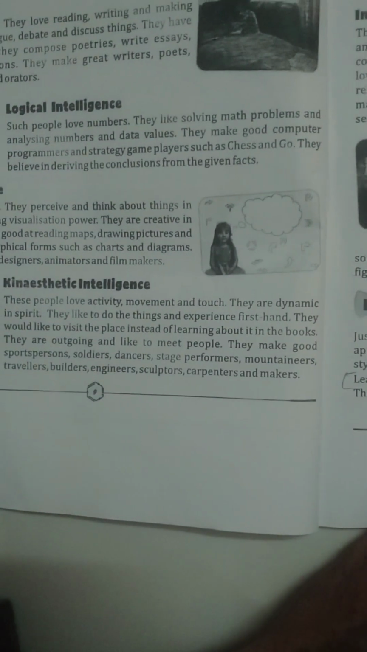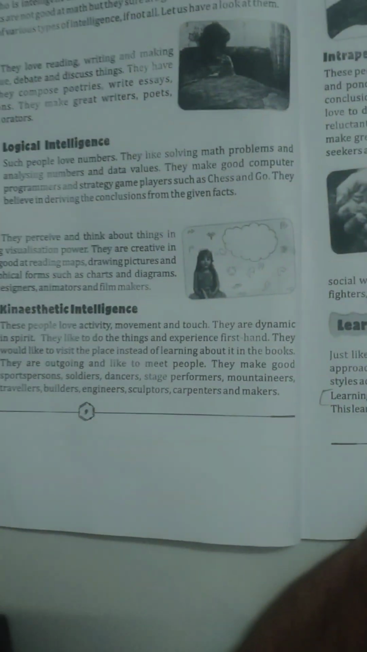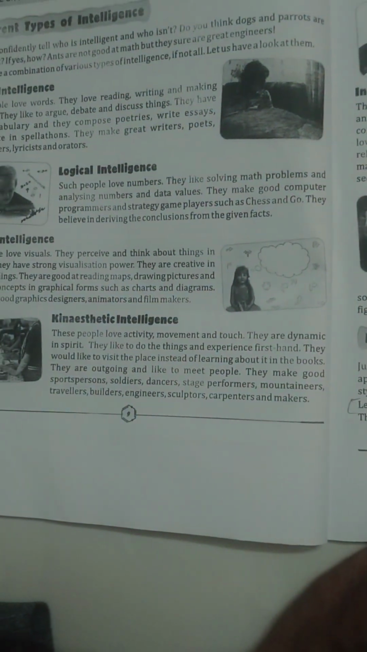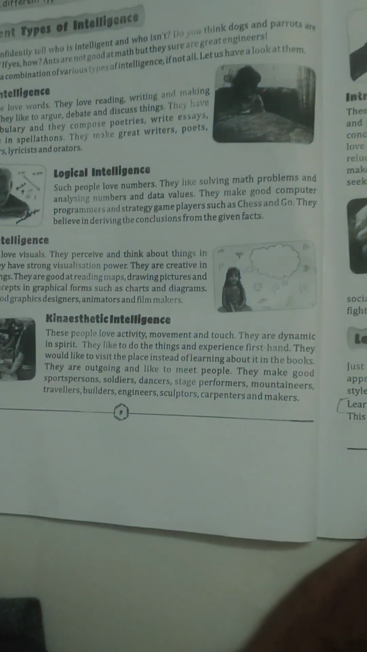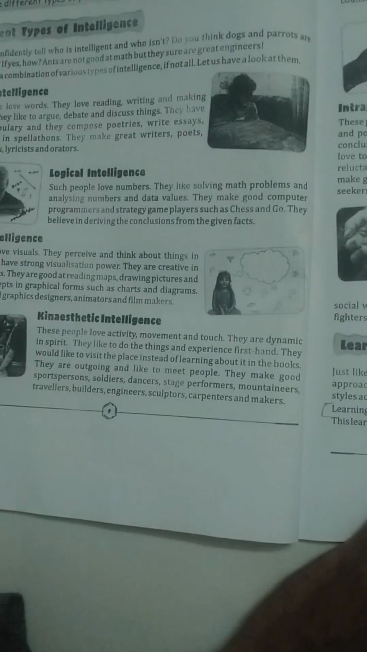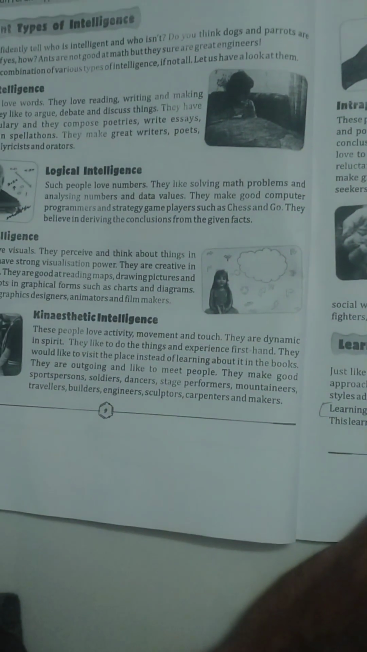Then talk about the kinesthetic. It means these people love movement or touch. They want to do their work on their own. For example, if a practical is shown on the television, they will not be interested in that. They want to go to the lab itself and do their practical on their own. That is what makes kinesthetic intelligence. So in this way you can write about the traits of any intelligence.